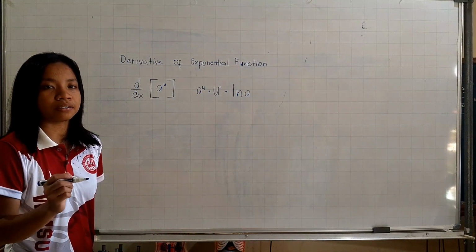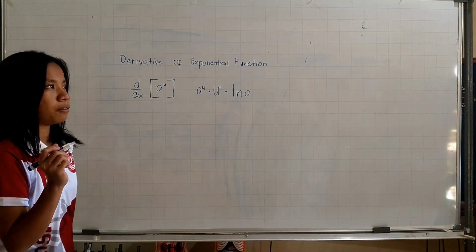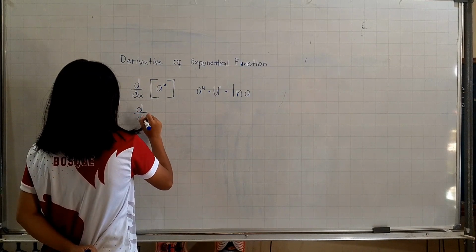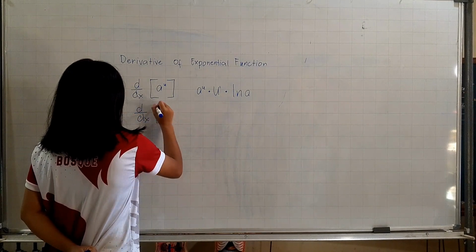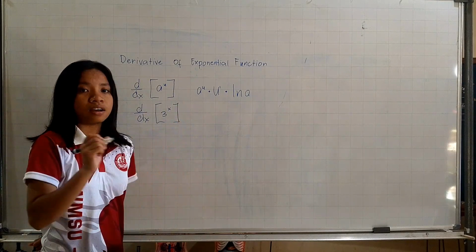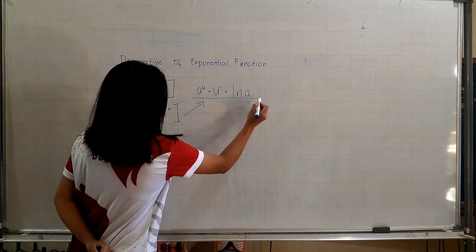We're going to have an equation that has a value, which is d over dx of 3 raised to x. So let's follow the formula, which is this one.